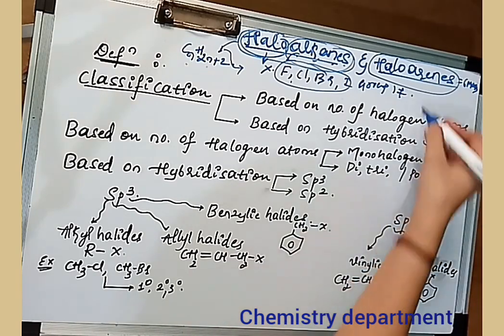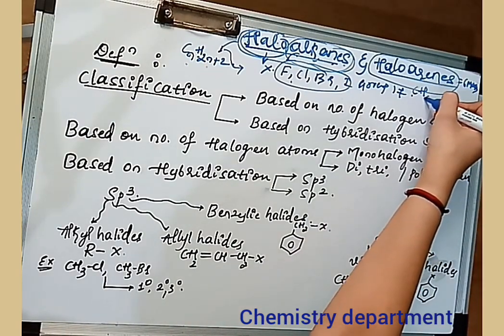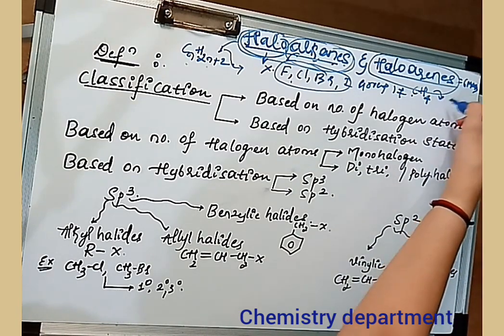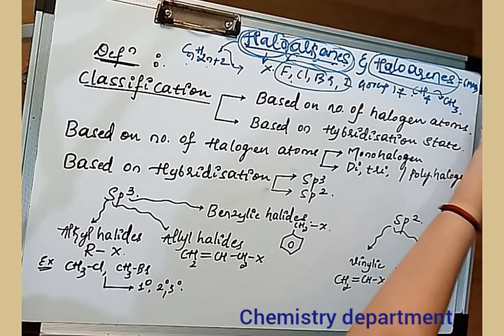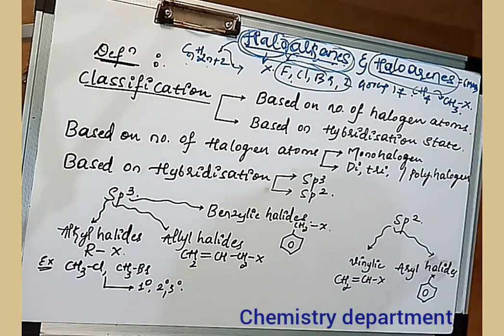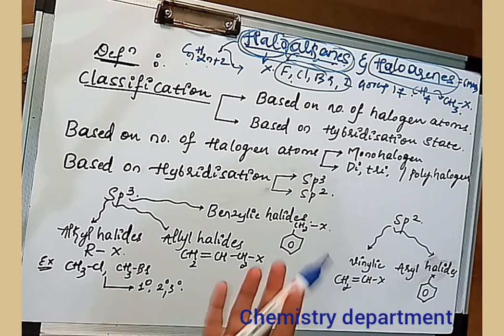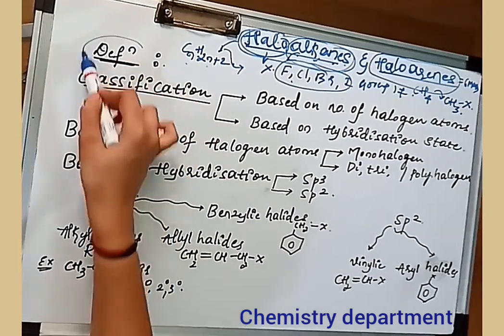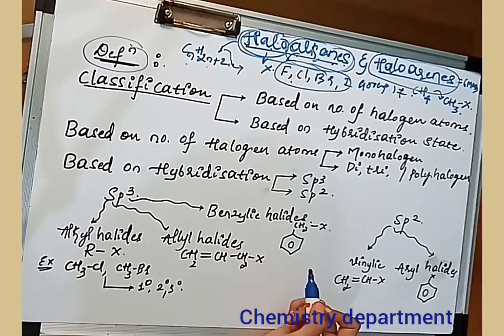The example that I can give you here is methane, which has the molecular formula CH4. If I remove one hydrogen and substitute that with any halogen, for example Cl, it will be methyl chloride or chloromethane. If I substitute that with Br, it will be methyl bromide. That is why haloalkanes are derived from the alkane chain by replacing one hydrogen atom. This is the definition of haloalkane.